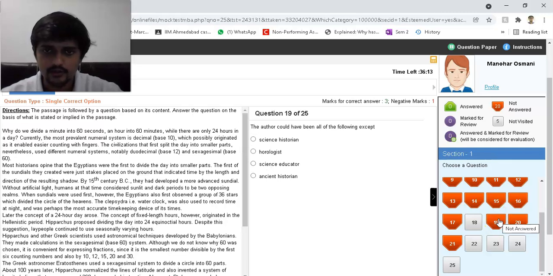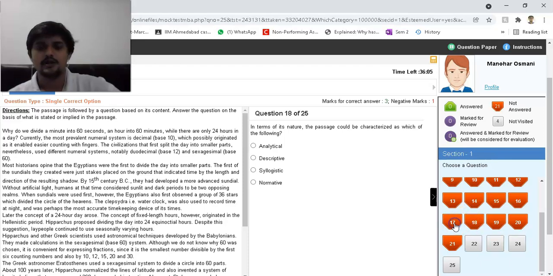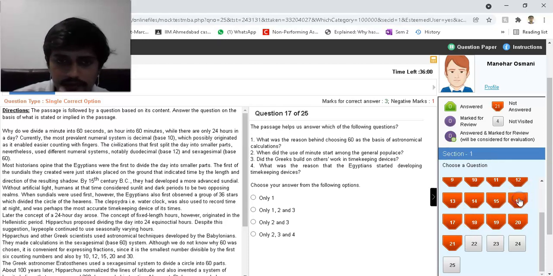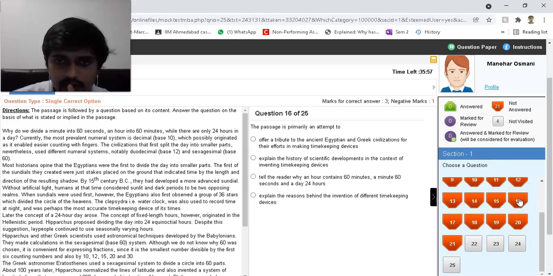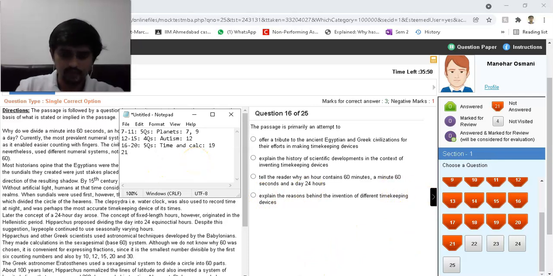The author could have been all of the following except, okay, 19th, yes. 18th, in terms of the passage could characterize which of the following. Okay, 19th I'm going to be keeping as that. The passage helps us answer which of the following questions. Okay, questions from here also were somewhat technical.